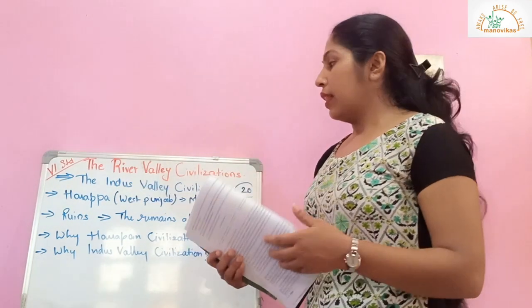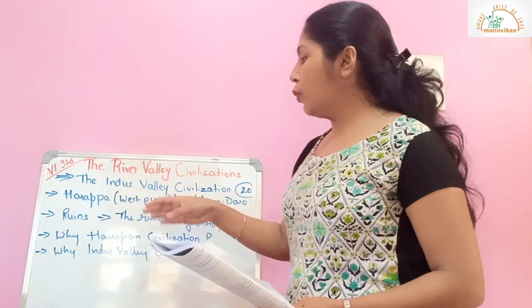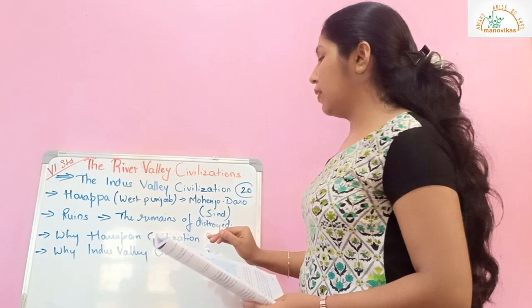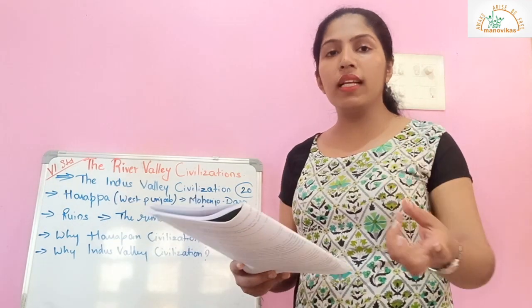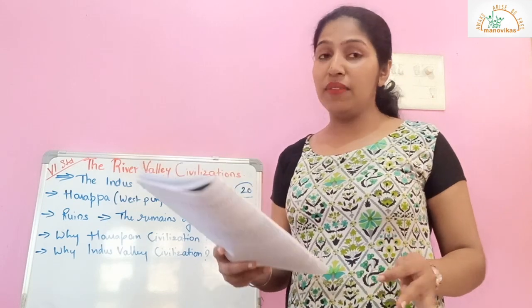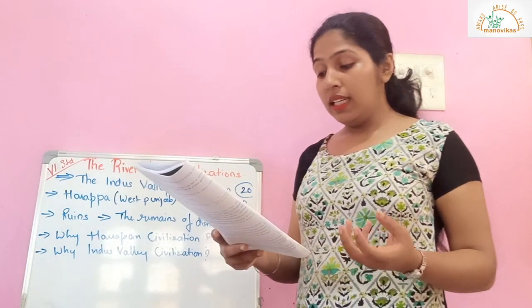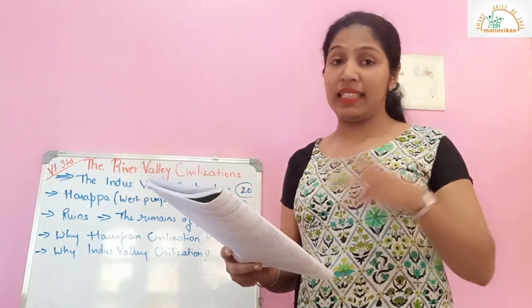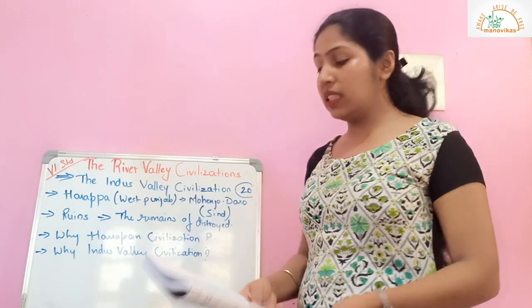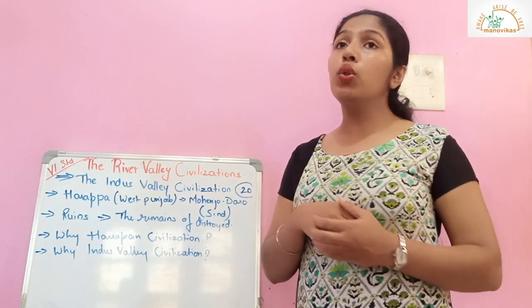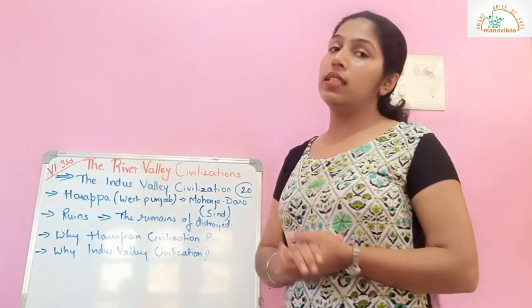Now what is important for us to know is why this Indus Valley civilization got its name as Harappan civilization. Since the city of Harappa was the first site to be excavated, the civilization was known as Harappan civilization. No place had been discovered before the city of Harappa.